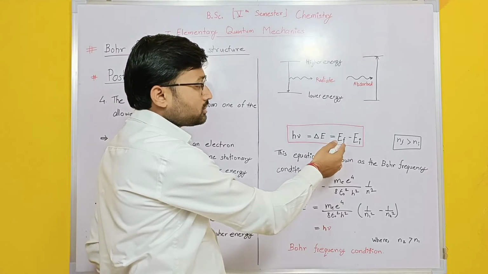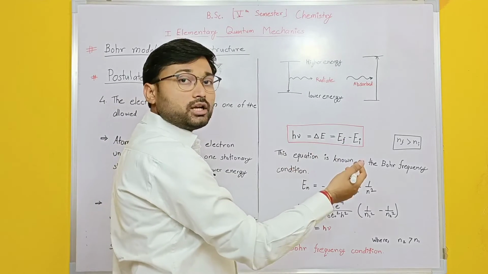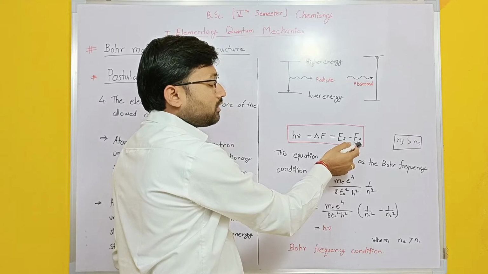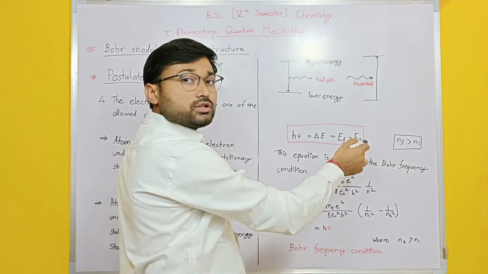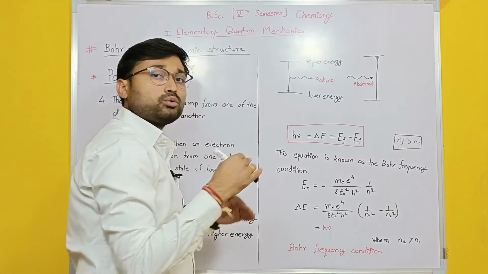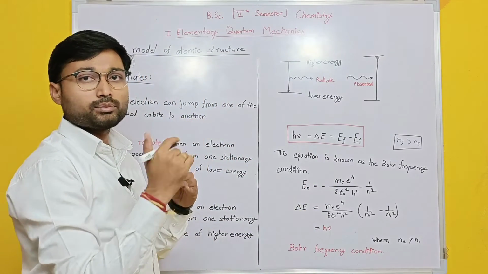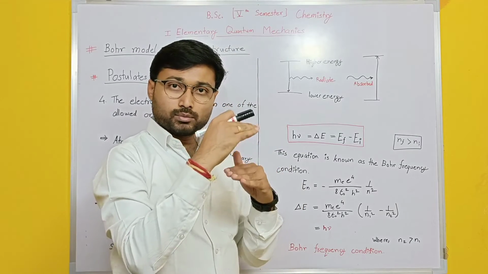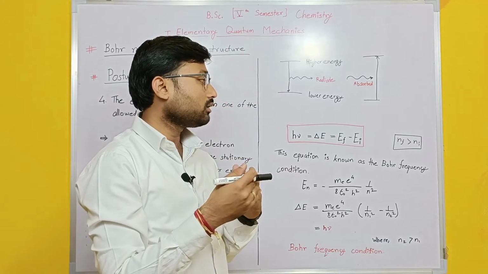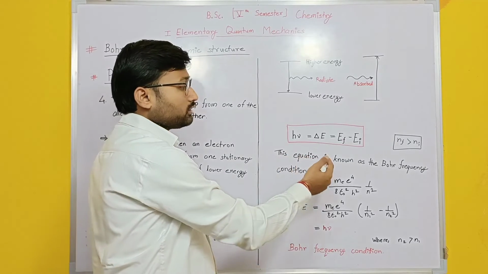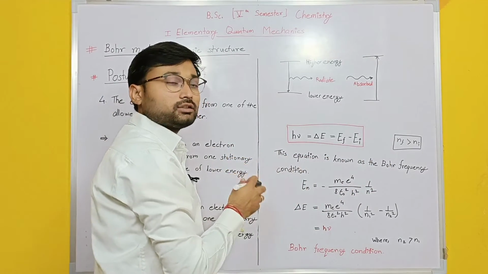The final energy is associated with the principal quantum number n f, and the initial energy is associated with the principal quantum number n i. So we have two different principal quantum numbers. Based on that, you will get the energy between these two states in terms of frequency. This equation is known as the Bohr frequency condition. So this is the condition.